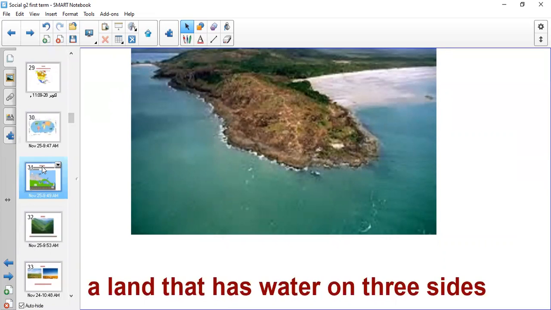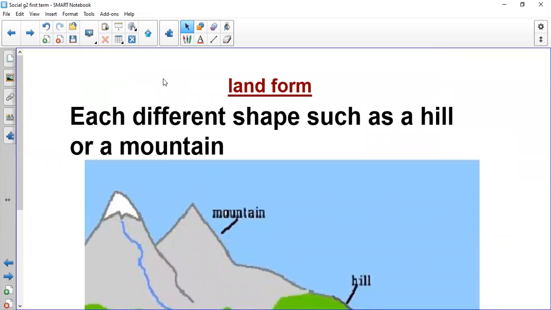So one more time, from the beginning, we spoke about landforms. Landforms, different shapes. We have different shapes of land on the earth.